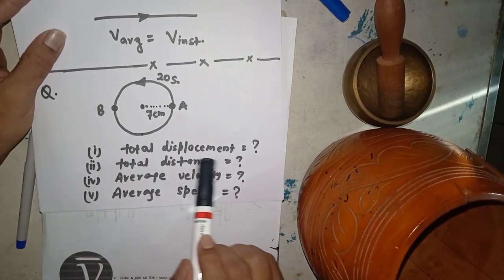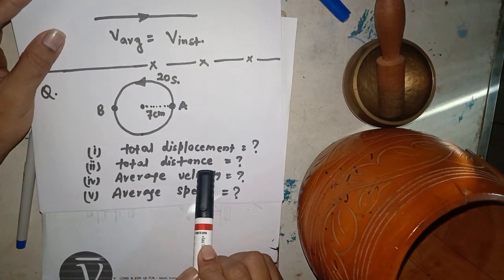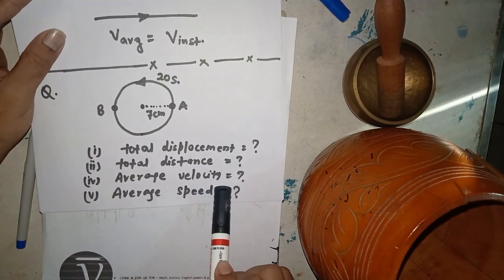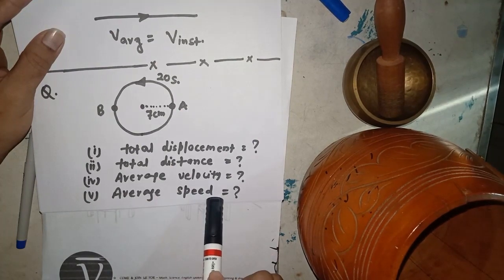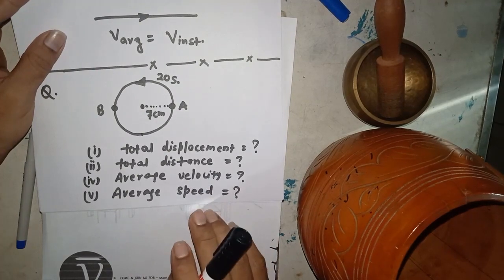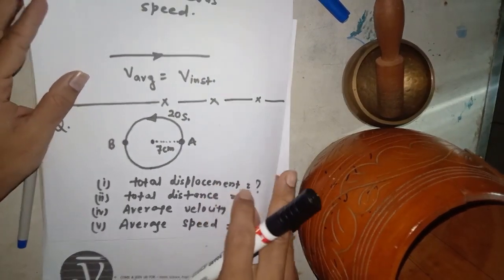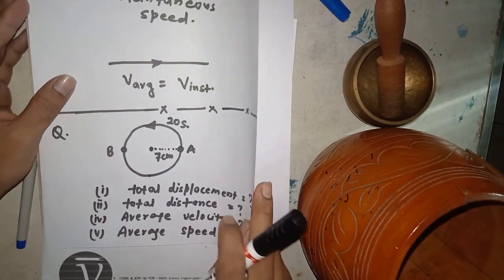Now the question is, what is the total displacement? What is the total distance or path length? What is the average velocity, or the rate of change in displacement with respect to time? What is the average speed? Speed means rate of change of distance with respect to time. So how can you solve this problem?